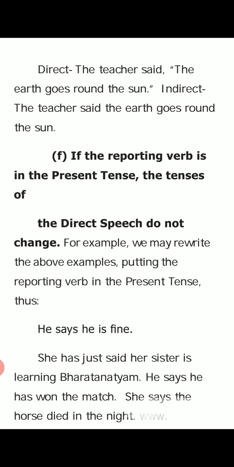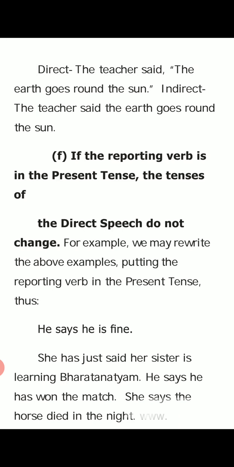Likewise, she has just said her sister is learning Bharatanatyam. There also say. He says, I have won the match. It will change into he says, he has won the match. Okay? Because the reporting verb is says. Says is the present tense. So, no tense change inside the quotation.